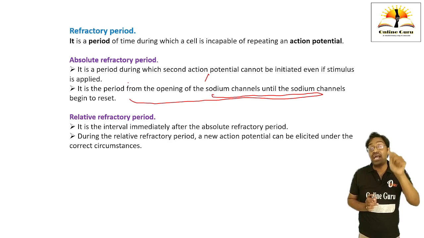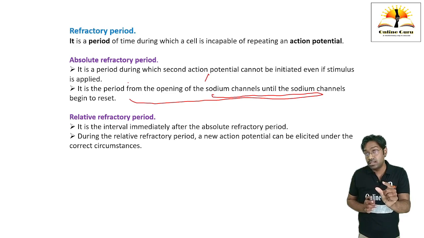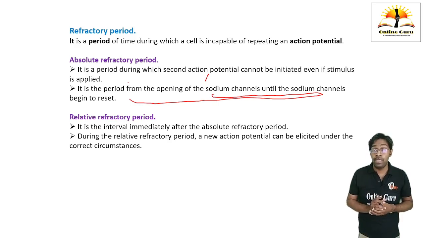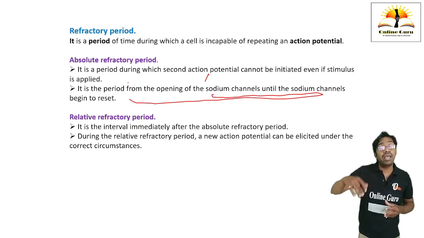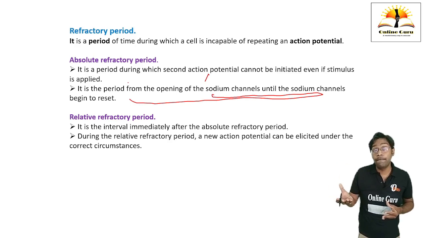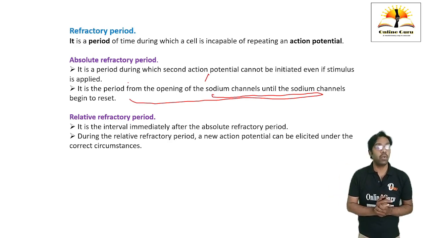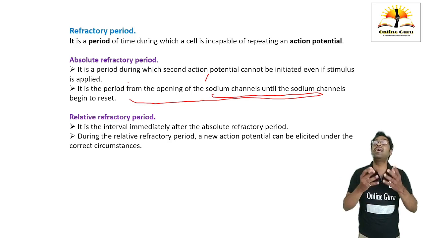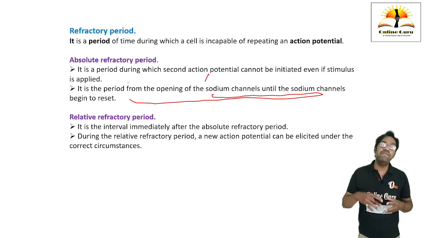When there is a first action potential and we apply some stimulus, no second action potential is going to get generated in case of absolute refractory period. But in this relative refractory period, when there is one action potential generated, we can again generate a second action potential, but there are some conditions. Under certain correct conditions or circumstances, we can initiate a second action potential in the relative refractory period.